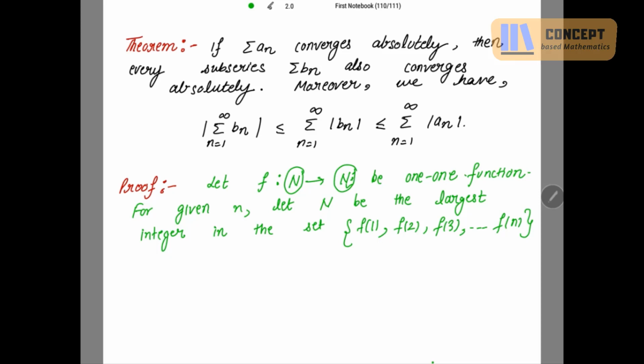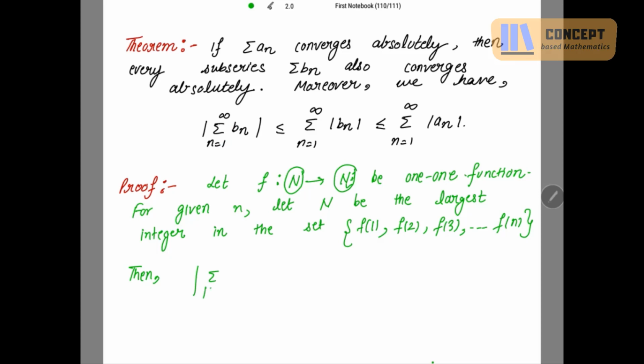So f1, f2, f3, up to fn are nothing but natural numbers only. And taking capital N to be the largest of this set, then I'm taking this summation, because this summation is from 1 to infinity.